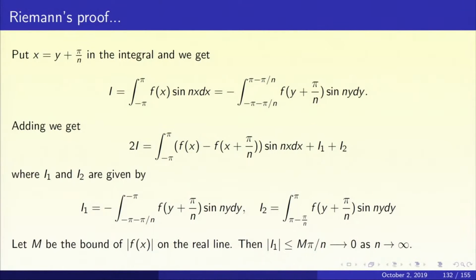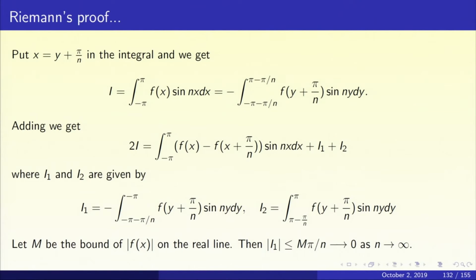So what are these additional pieces I1 and I2? I1 is minus integral from minus pi by n to minus pi of f of y plus pi by n times sine ny dy, and I2 is how much? Integral from pi minus pi by n to pi of f of y plus pi by n times sine ny dy.